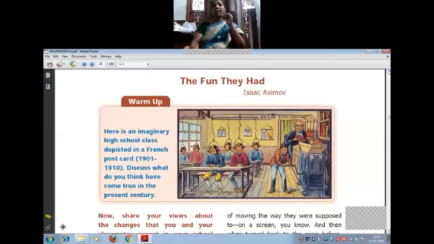So in 1901 to 1910, this sort of a school was imagined. Just think how children are sitting, electric wires are connected with the earphones, and they were operating so many things you are seeing on the screen. It is clear, children?